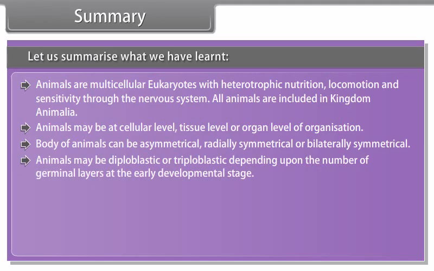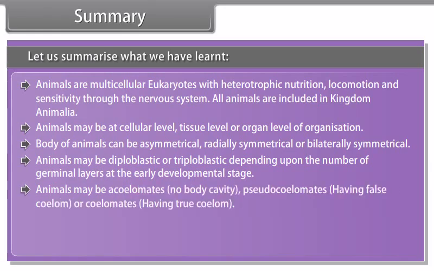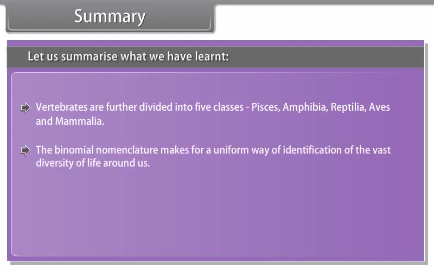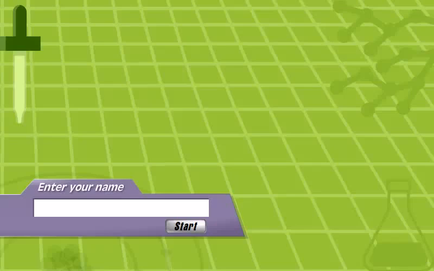Kingdom Animalia is divided into 10 phyla: Porifera, Coelenterata, Platyhelminthes, Nematoda, Annelida, Arthropoda, Mollusca, Echinodermata, Protochordata, and Vertebrata. Vertebrates are further divided into 5 classes: Pisces, Amphibia, Reptilia, Aves, and Mammalia. Binomial nomenclature makes for a uniform way of identification of the vast diversity of life around us. Binomial nomenclature is made up of 2 words, a generic and a specific name.